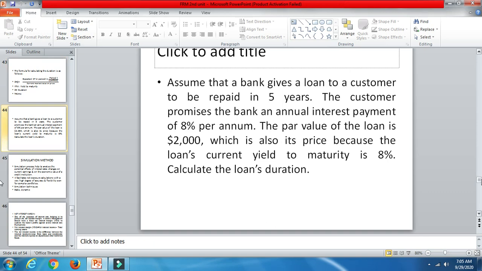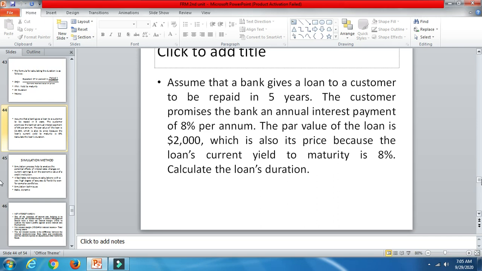Let's check out the question so that you understand it better. Assume the bank gives a loan to a customer to be repaid in 5 years. The customer promises the bank an annual interest payment of 8% per annum. Okay, 8% is the interest rate, the payment you're going to pay to the bank.